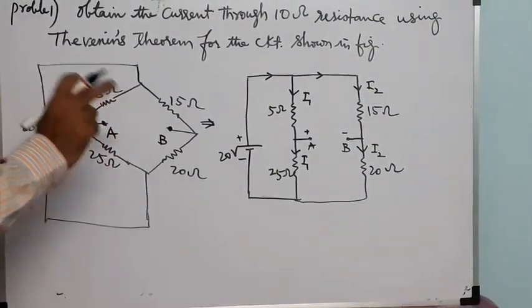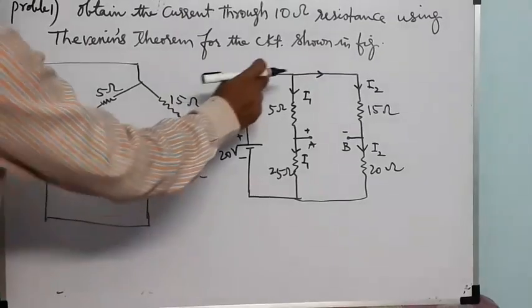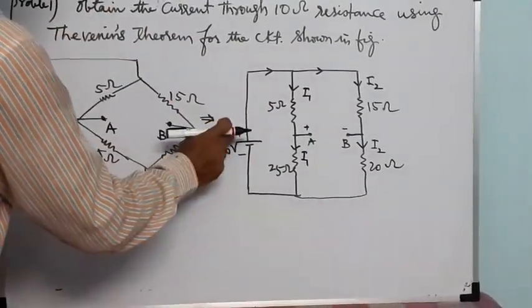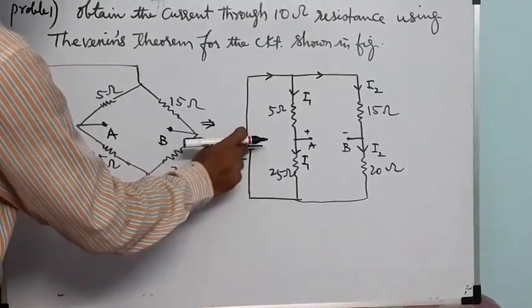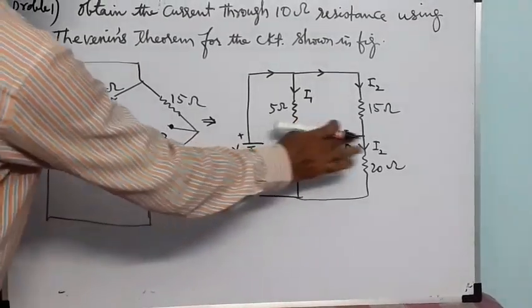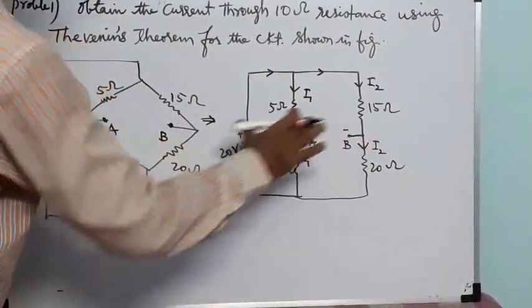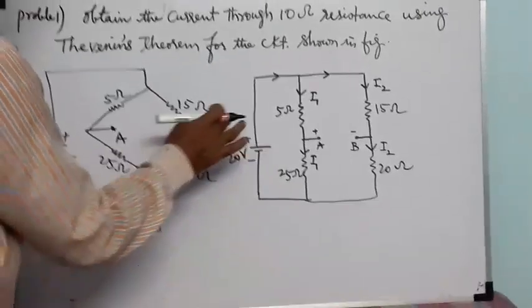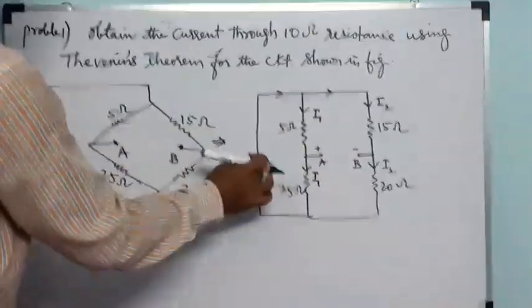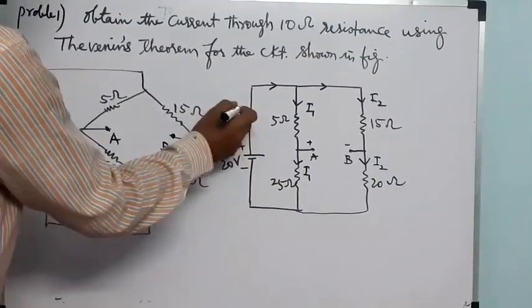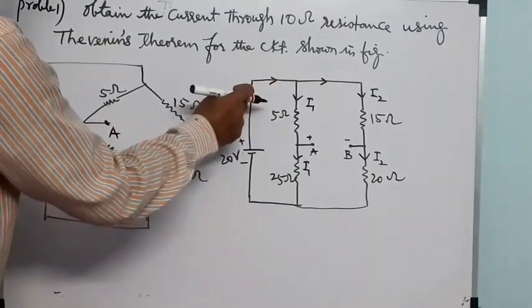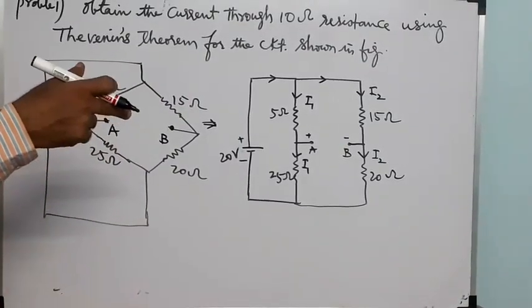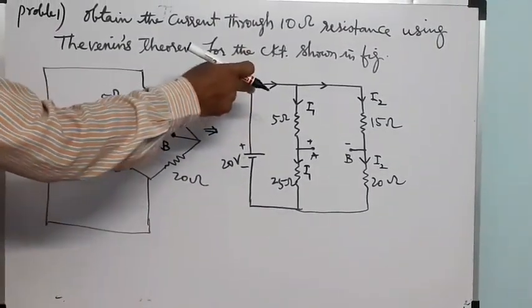Now one thing I want to tell you is how to draw the current flow. This is a supply, and in these two branches of resistance we are connecting a 20 volt DC supply. Normally we assume current flows from the positive terminal.